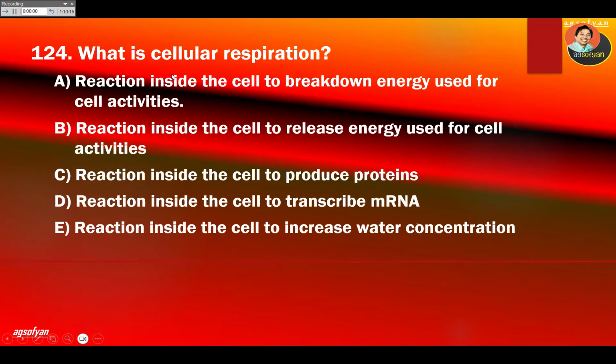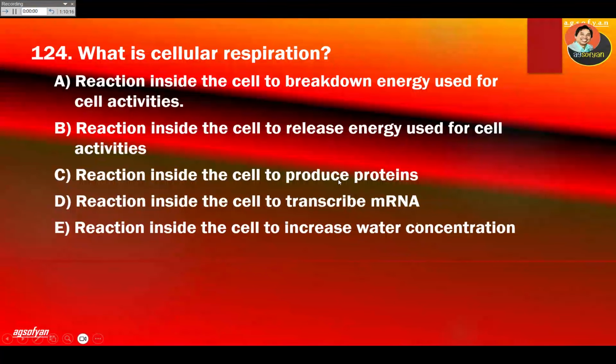What is cellular respiration? Cellular respiration, this is catabolic. This is catabolism, decomposition of glucose into ATP. So look for that one. Reaction inside the cell to break down energy used for cell activity? Reaction inside the cell to release energy?